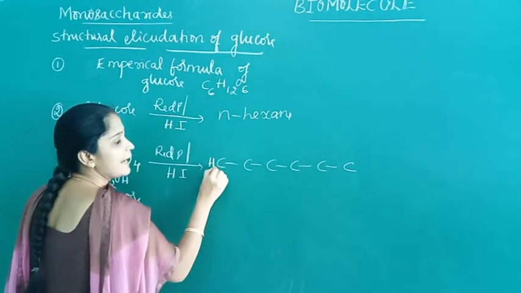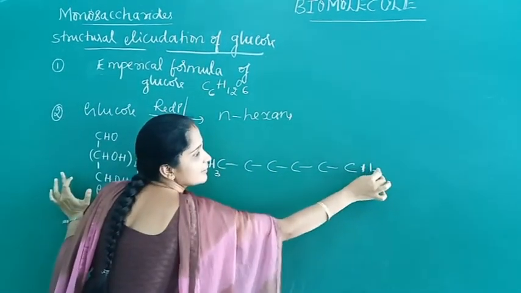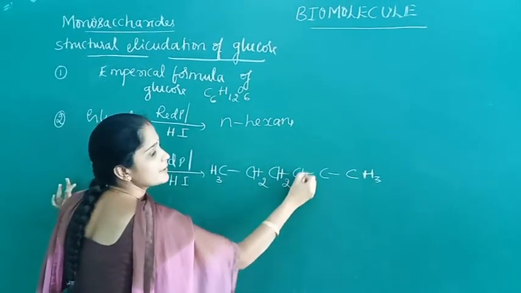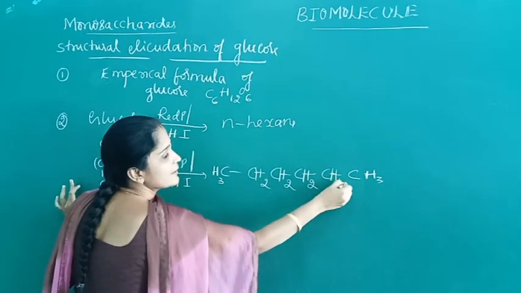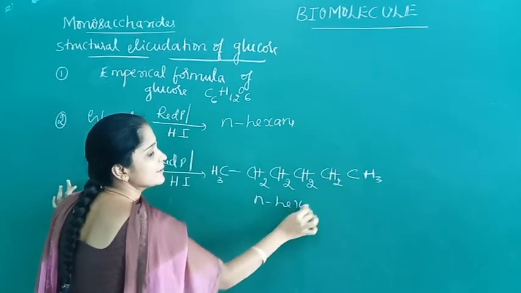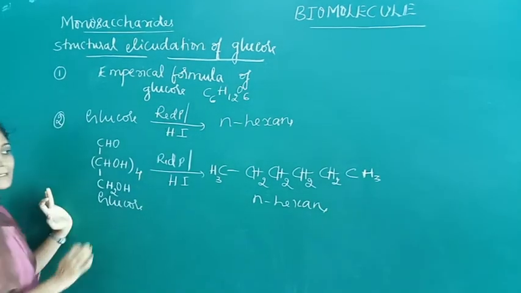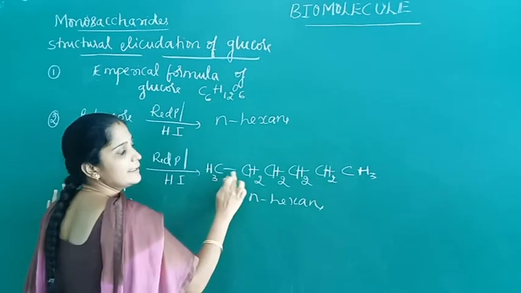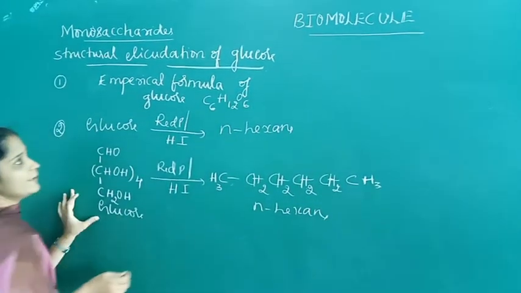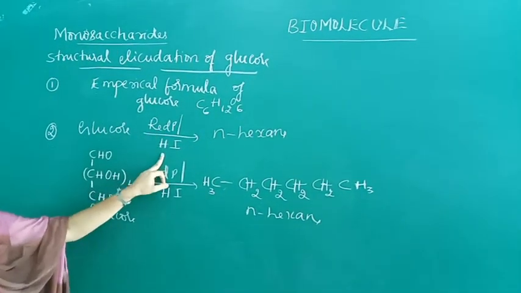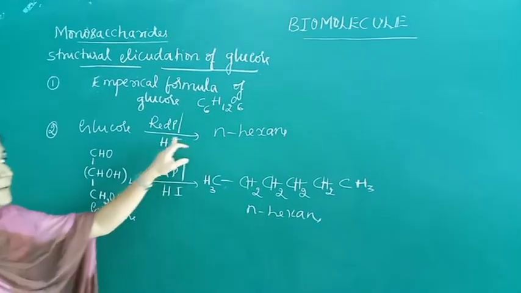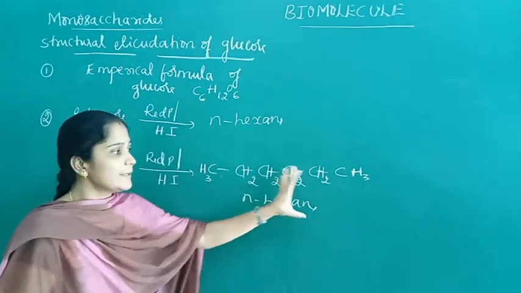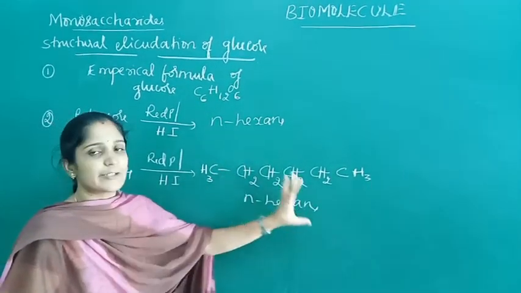So here add 3 hydrogen, and this also adds 3 hydrogen, and 2 hydrogen each on the others. This is n-hexane. So this reaction indicates the presence of 6 carbon atoms in glucose which are linked in a straight chain.